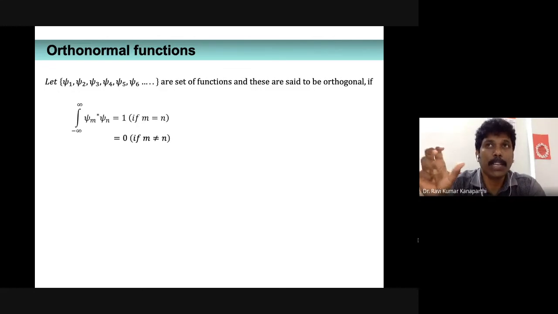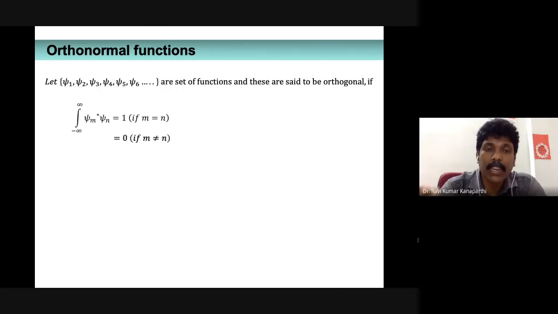So if that particular condition is satisfied, then the functions are said to be normalized. That is the normalization condition that we have already seen; in fact, it is the requirement of a state function, right?